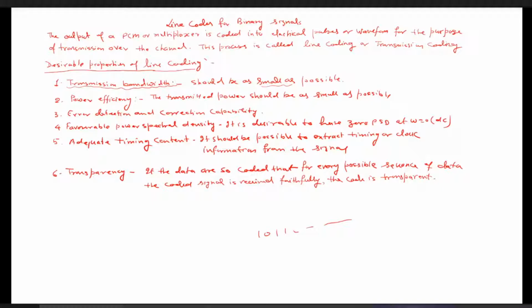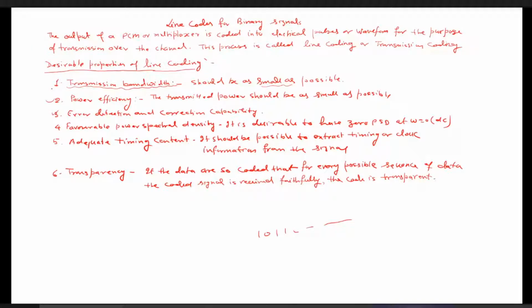Next is the error detection and correction capability. The code should have the self capability to detect and correct errors. This is the third desirable property of line coding.